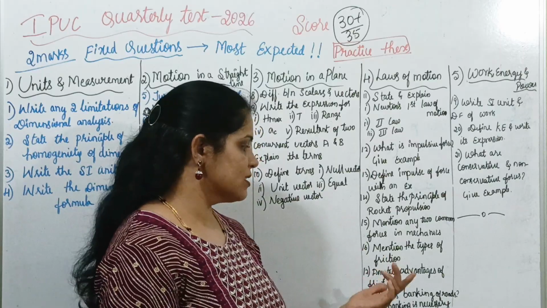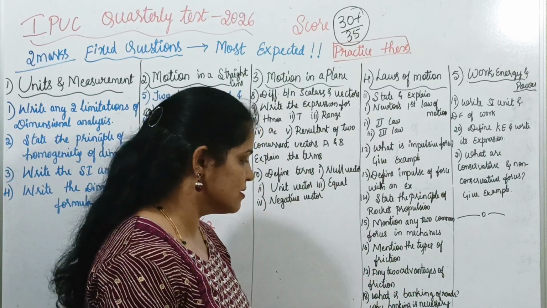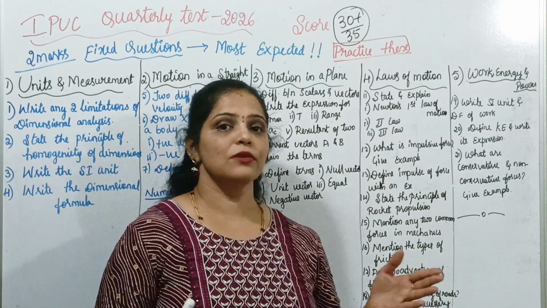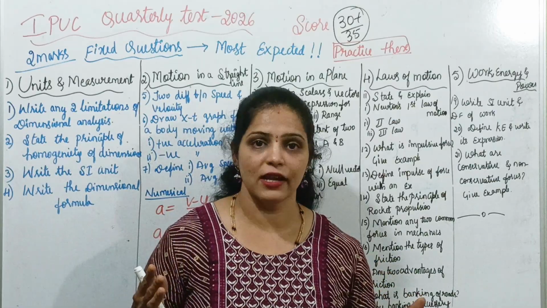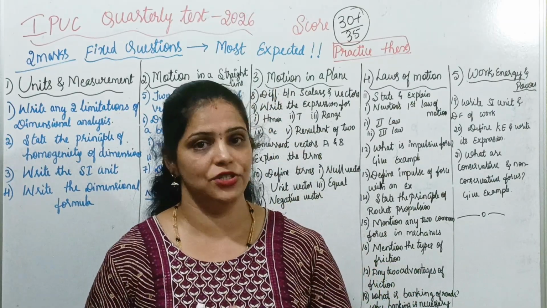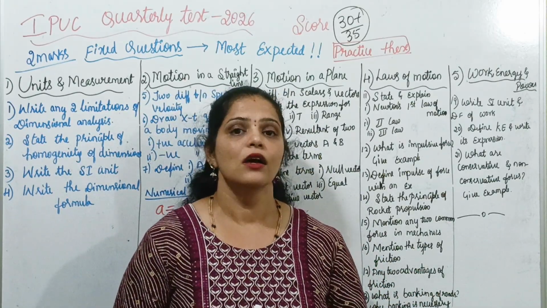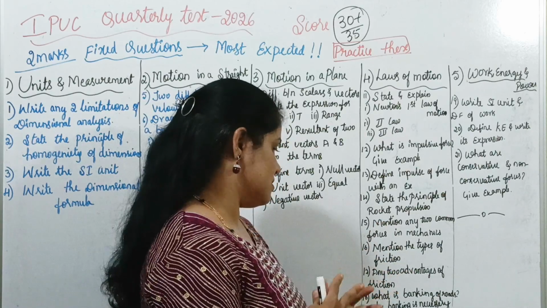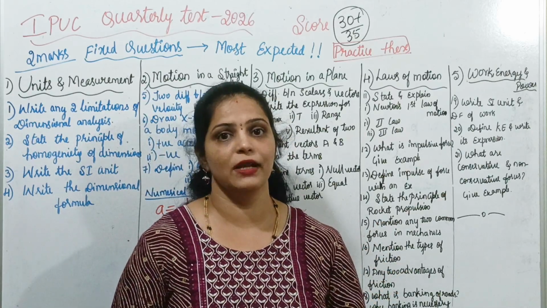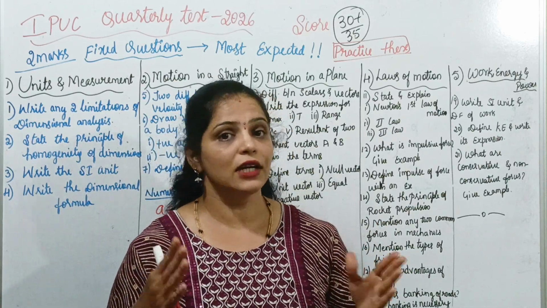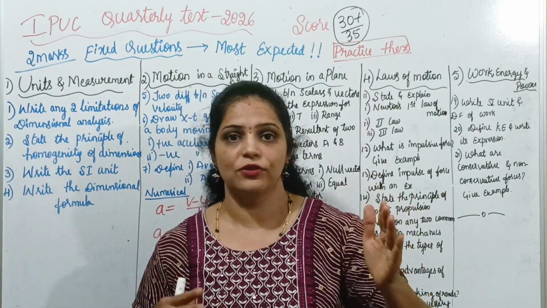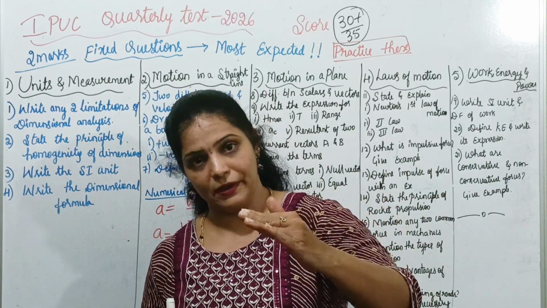Next question is, what is banking of roads? Why is banking necessary for a curved road? The process of raising the outer edge of the road above the inner edge is called banking of roads. Why it is necessary on a curved road: you know that to take a turn on a curved road, the vehicle needs centripetal force.